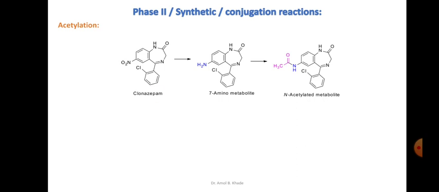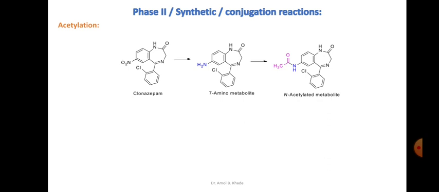Therefore, in phase 1 we are exposing the nitro functionality in the form of amino, and then the amino functionality can easily get acetylated. Acetylation of this amino group will form its corresponding N-acetylated metabolite. We should remember that clonazepam is therapeutically active, whereas the N-acetylated metabolite of clonazepam is therapeutically inactive.